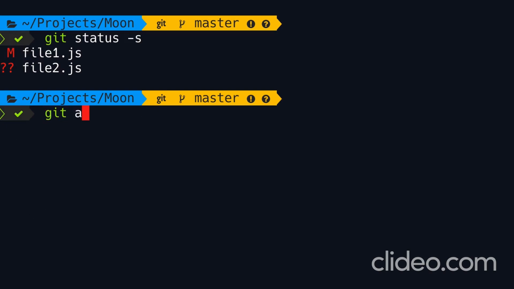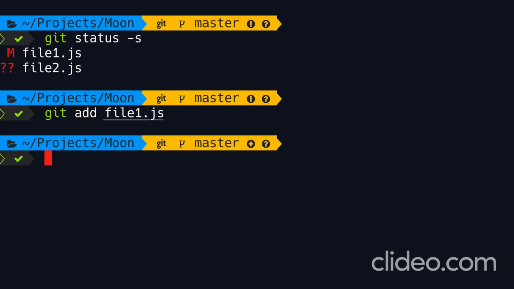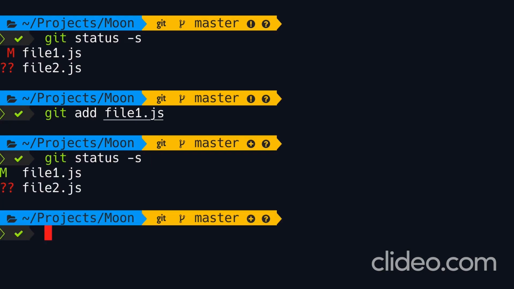Now let's add file1 to the staging area. So git add file1 and then do another short status. Look, for file1, we have a green M in the left column, or the staging area column. So all the changes that we had in the working area are now in the staging area. In the right column, we don't have anything. We don't have any extra changes.